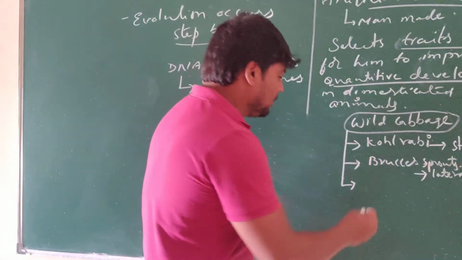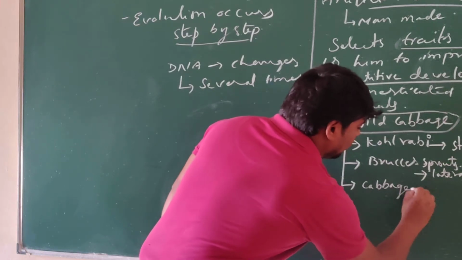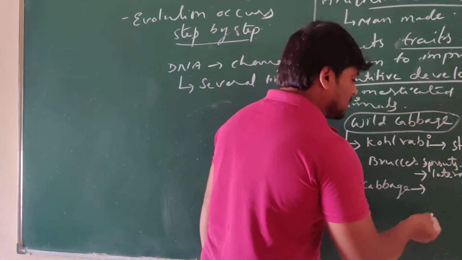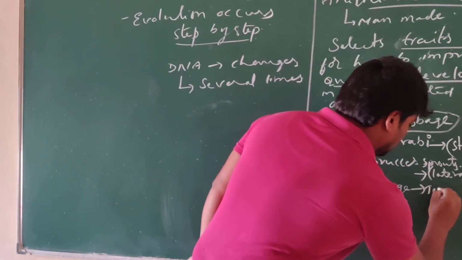He developed cabbage, and this cabbage is used for the purpose of the terminal bud.